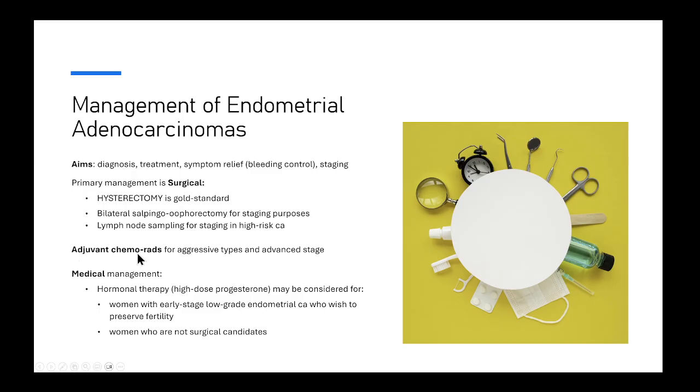Afterwards, adjuvant chemotherapy and radiation therapy can be done if the cancer is of aggressive type or if it is at an advanced stage. Medical management by high-dose progesterone can be considered for premenopausal women that wish to keep their uterus to maintain their fertility, but that is only if the cancer is early stage on imaging and low grade on biopsy. And with the caveat that once the woman is done with childbearing, the uterus needs to come out.